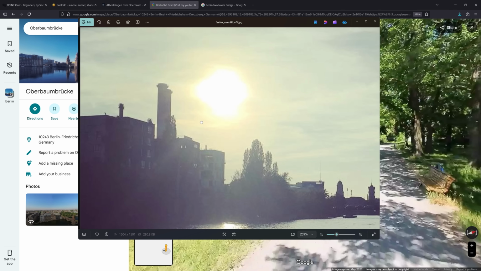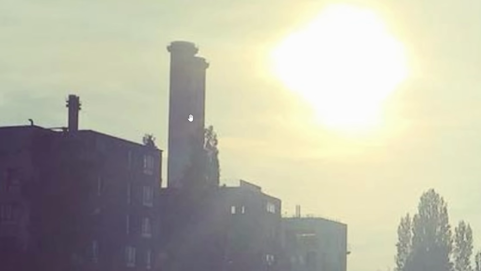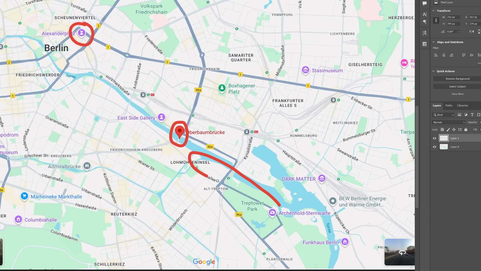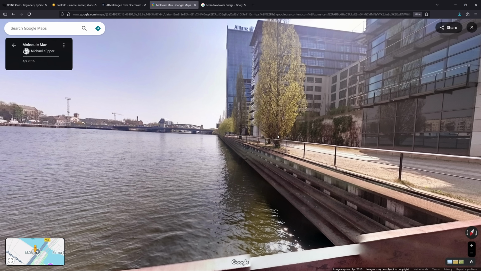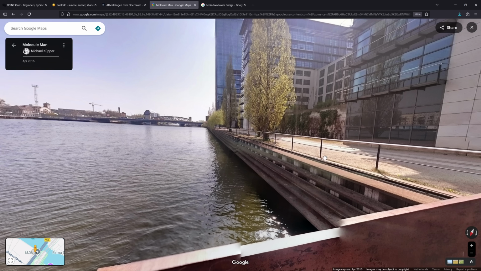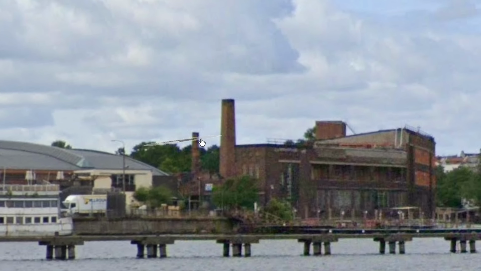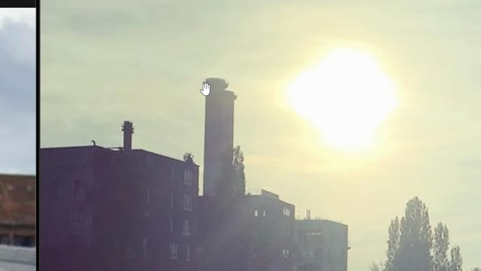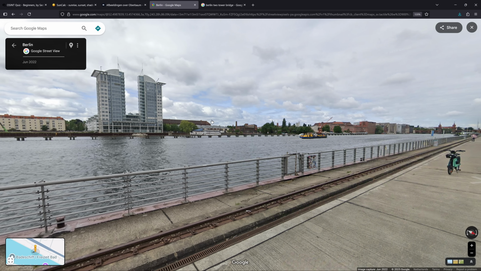Wait, I should locate these. Right. I didn't even think of that. If I find those two chimneys along this shore here, then I can triangulate the position. Another problem might be that this image is very old and Berlin has changed. Wait, are those the chimneys? Two chimneys, right? I think they are. Wait, they have this little thing at the top. These ones don't. Maybe those aren't the chimneys.